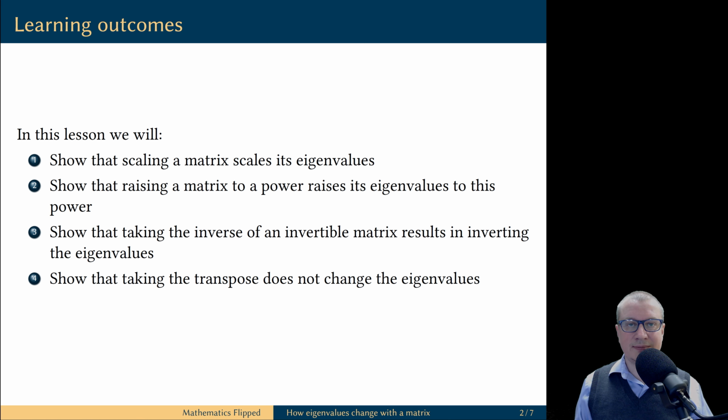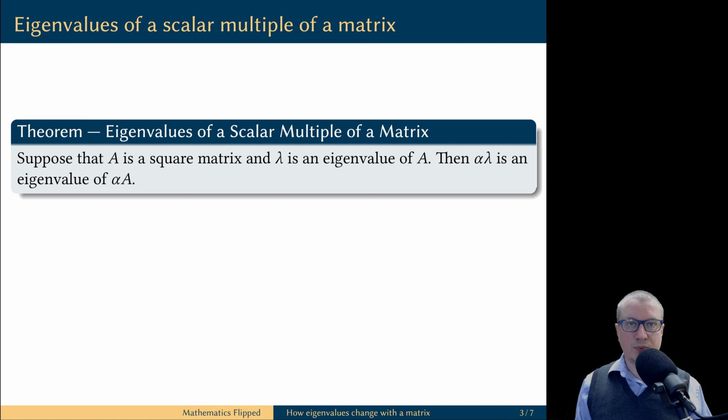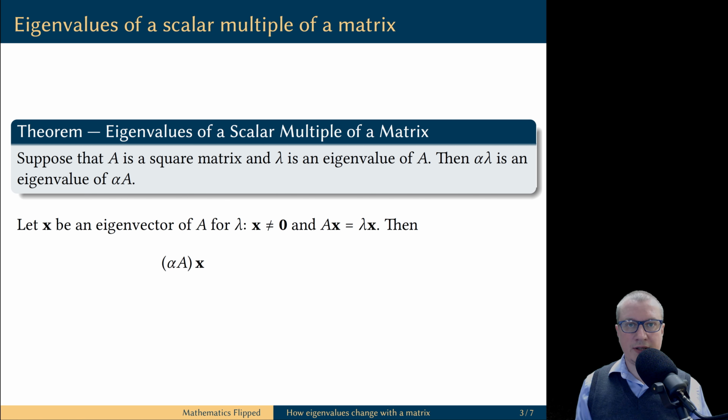Let's get started. First, let's prove that scaling a matrix scales its eigenvalues. Let's assume that A is a square matrix and lambda its eigenvalue. Then there is a non-zero vector x such that Ax equals lambda x. I will show that this x is also an eigenvector of the scalar multiple of the matrix. Let's look at the matrix vector product.